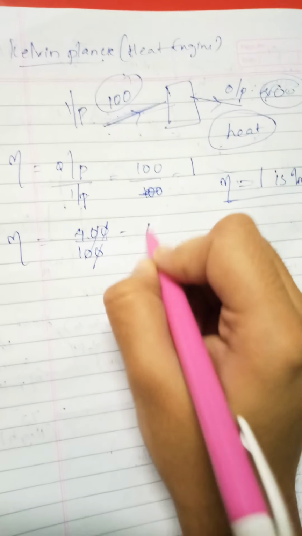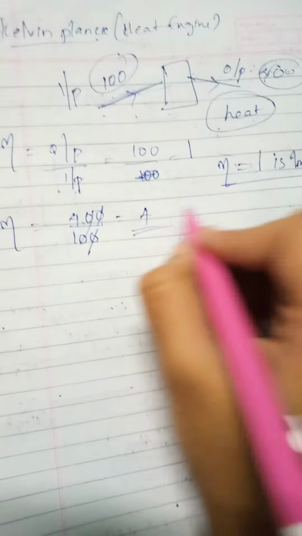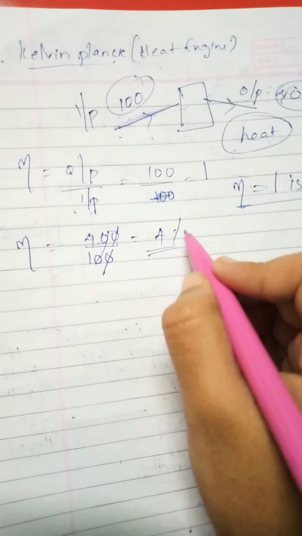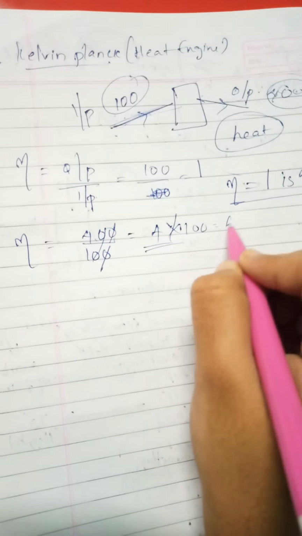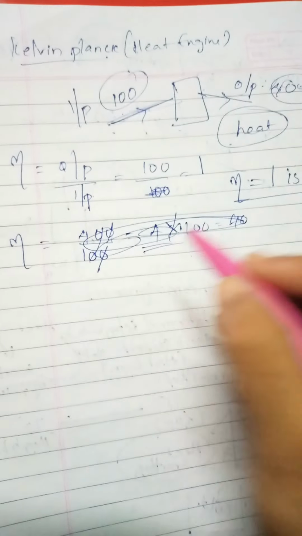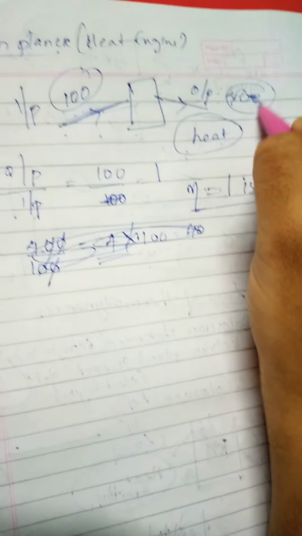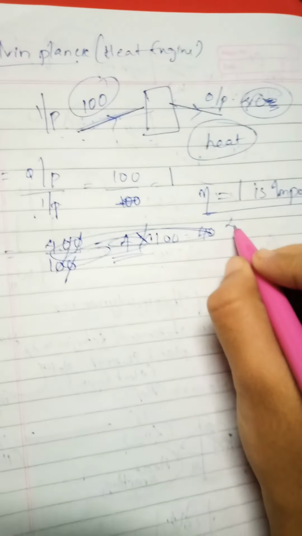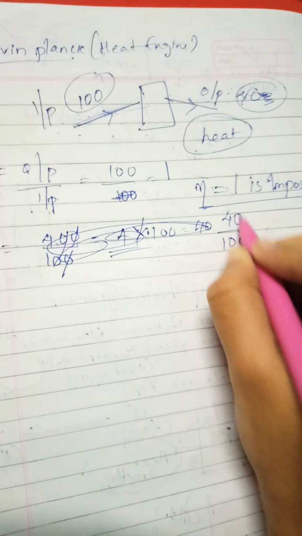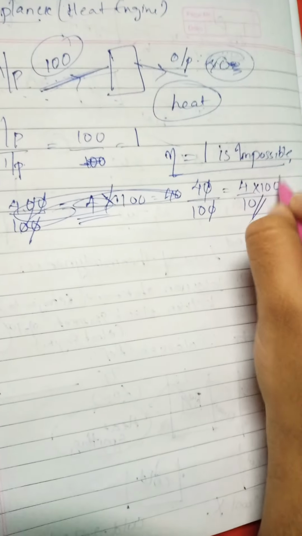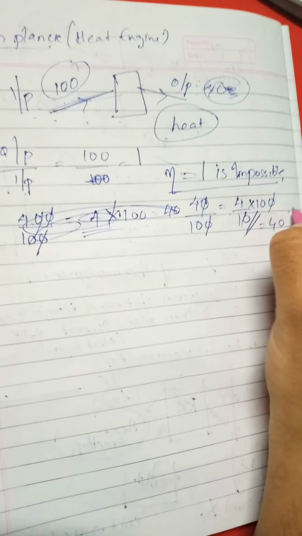Oh my god, what did I do? Not 400, it is 40. So output is 40 by 100, so it will be 4 by 10, that is the efficiency. And if you want to convert it to percentage, 40% is the only efficiency.